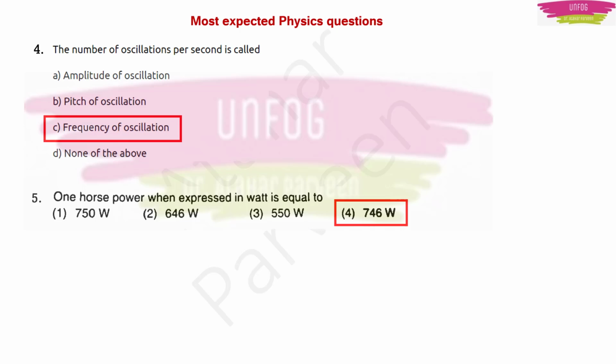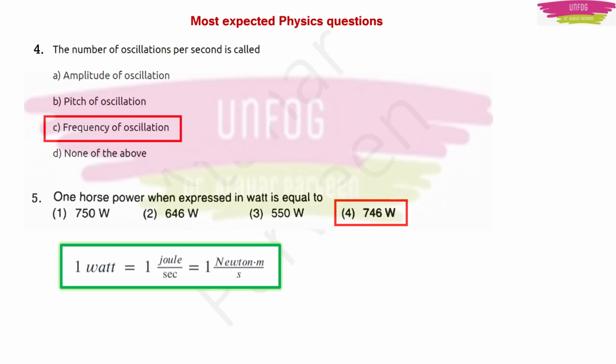1 horsepower is equal to 746 watts. And one more thing you have to notice here is that, as I already told you, watt is the unit of power, right? But how do you define 1 watt? This 1 watt is equal to 1 joule per second. If you want to write it in other units, 1 joule per second is equal to 1 newton meter per second.